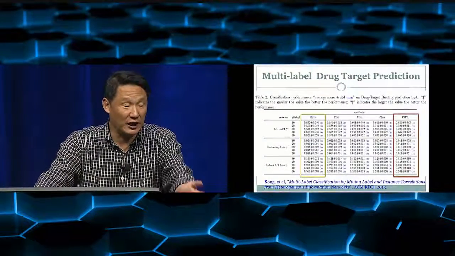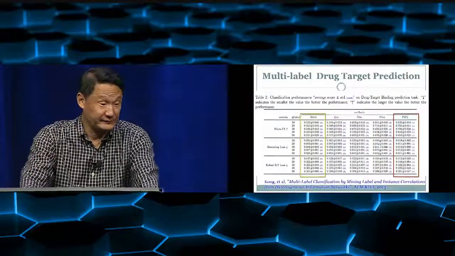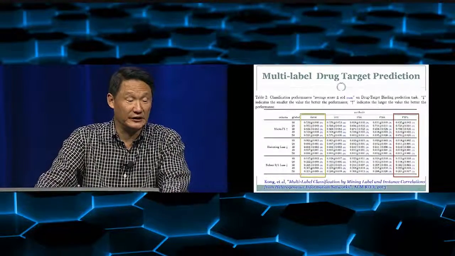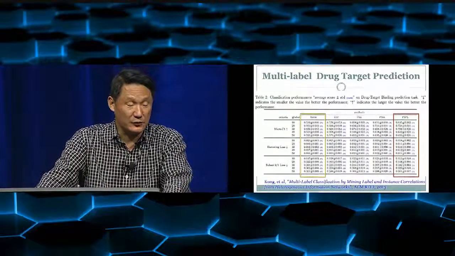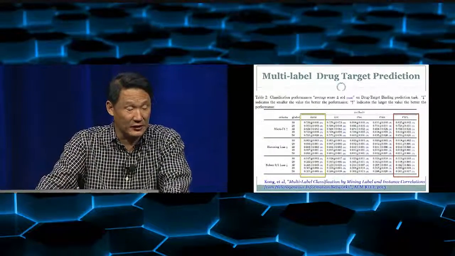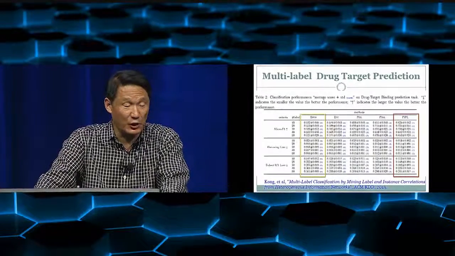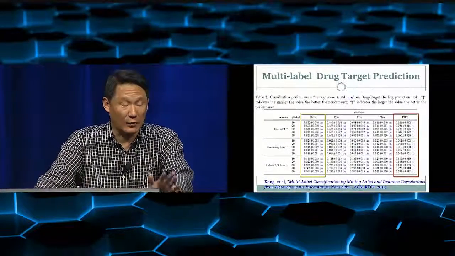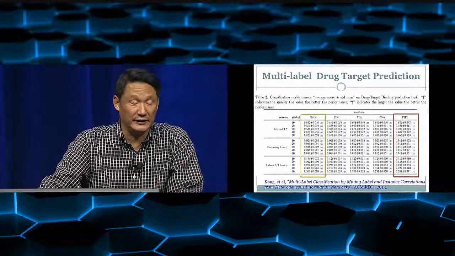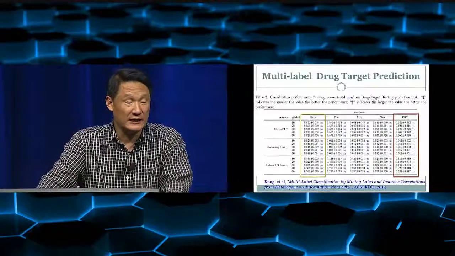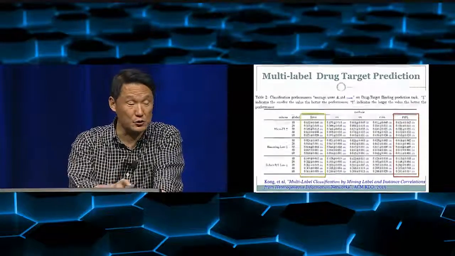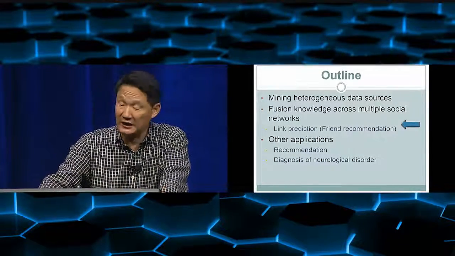So for example, in here, we're trying to do drug prediction, which is a multi-label issue. So we measure it through various measures like micro F1, Hamming loss, or subset 0-1 loss. But you can see that in the red box, where we use different types of metapaths to integrate the information together, we get better accuracy compared with the yellow box, which only uses the internal structure. And there are many other applications we can look at.